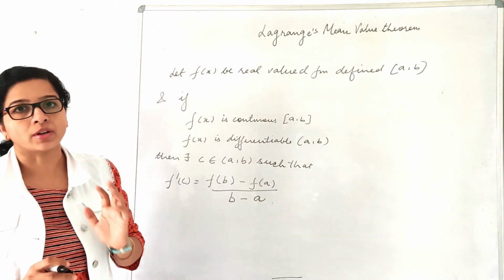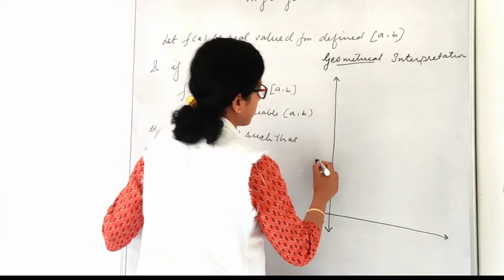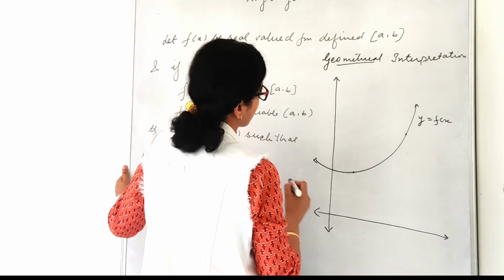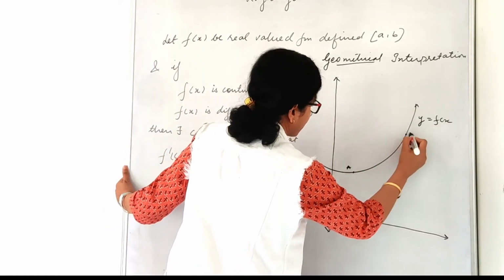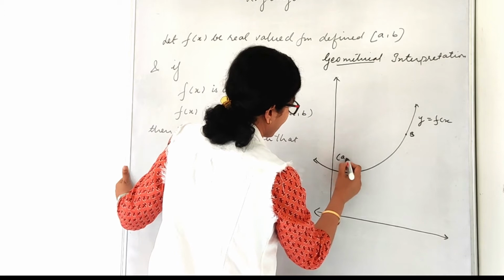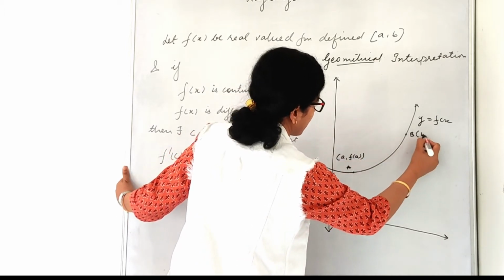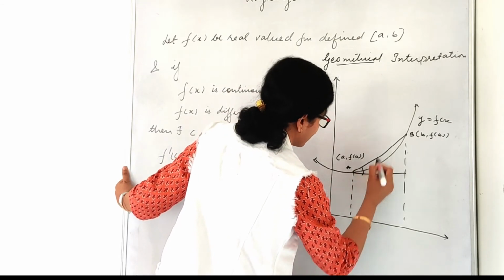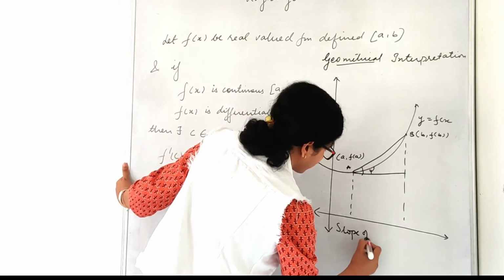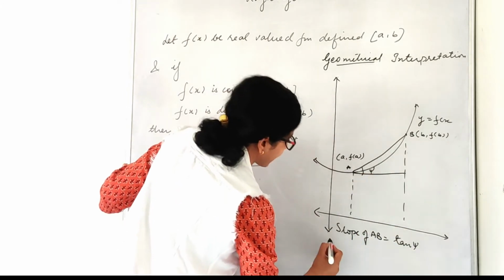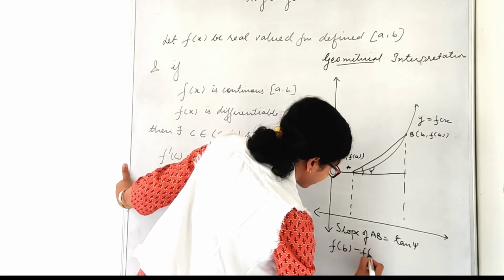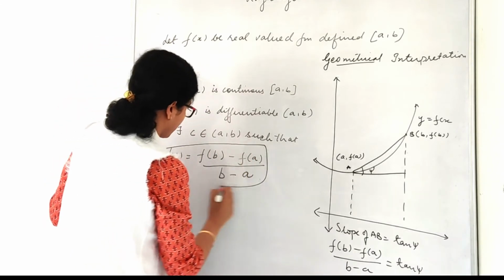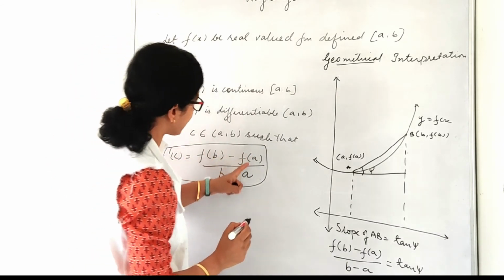Now let us have a geometrical interpretation of this statement. So this is my graph for y is equal to f(x). My graph is continuous in the closed interval a comma b. So let this be point A and this is point B. The coordinates of A are (a, f(a)), and coordinates of B will be (b, f(b)). Now my chord AB makes angle psi with the x-axis. So what is the slope of AB? It is tan psi, or I can write it as f(b) minus f(a) upon b minus a equals to tan psi. But according to my Lagrange's theorem, f dash c is equal to f(b) minus f(a) upon b minus a.